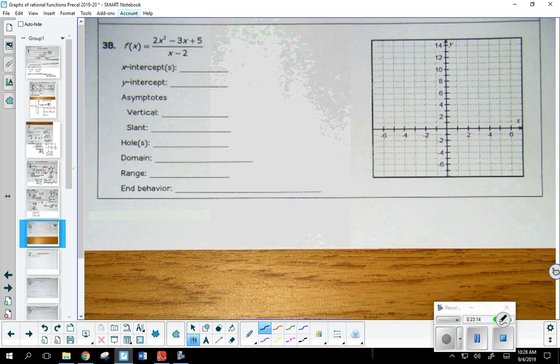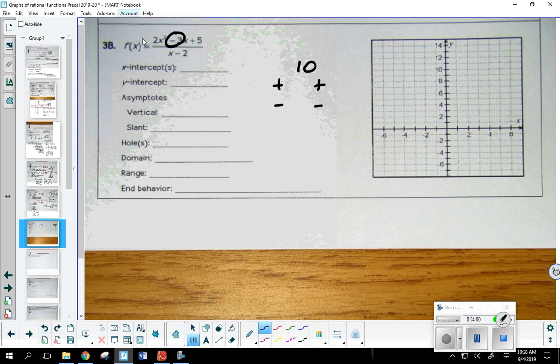Now, 2x squared minus 3x plus 5. Remember, the method I like to factor a trinomial, what's that called? My father drives a red Mercedes convertible. However you decide to do it, I'm going to do it that way. So 2 times 5 will give me 10. Now, I need 2 factors that multiply to give me 10, but add to give me negative 3. Do you notice a problem? Because 10 is positive, I'm either dealing with 2 positive factors or 2 negative. Now, 5 and 2, you can subtract them to get the 3, but they would have to be different signs. So what are we thinking about this numerator?